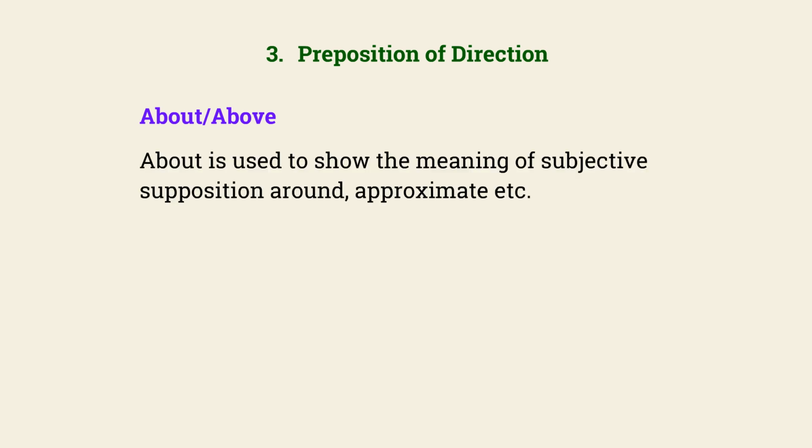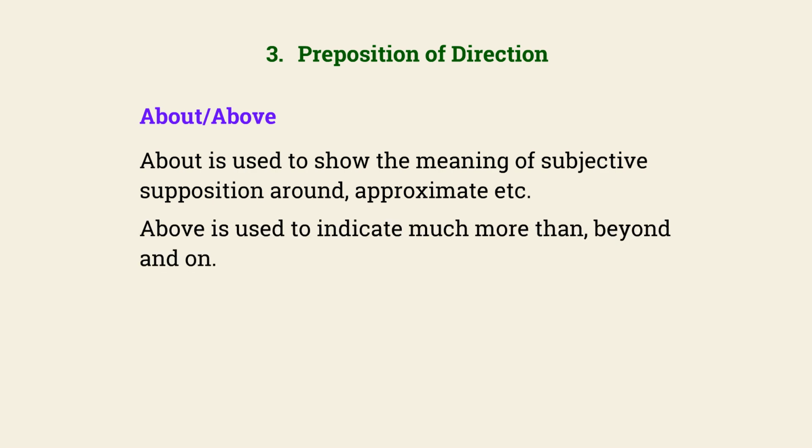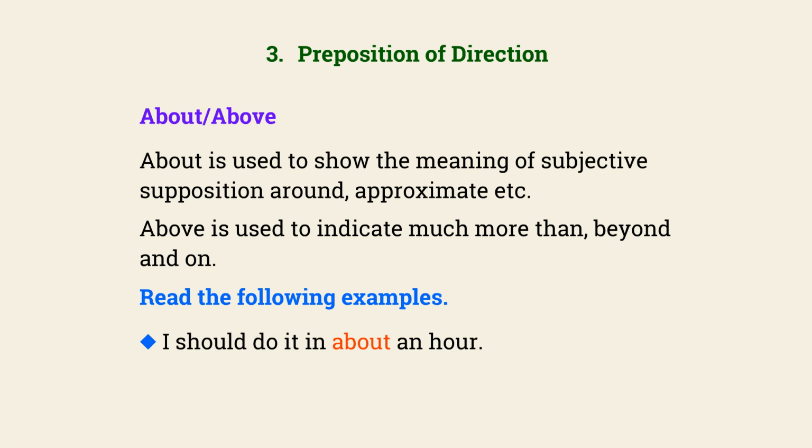About or above. About is used to show the meaning of subjective supposition, around, approximate, etc. Above is used to indicate much more than, beyond and on. Read the following examples. I should do it in about an hour. He weighs about 60 kilos.